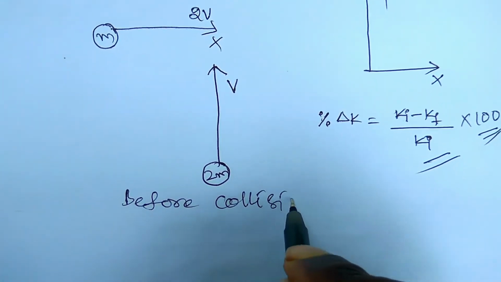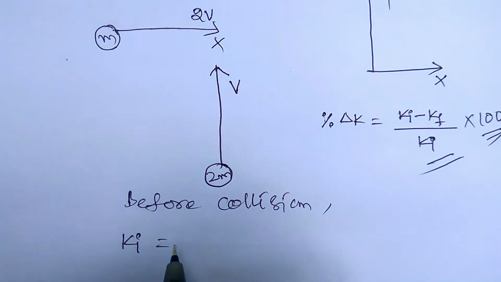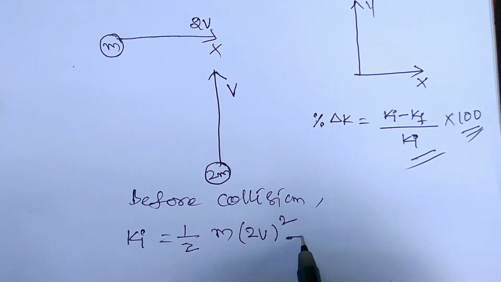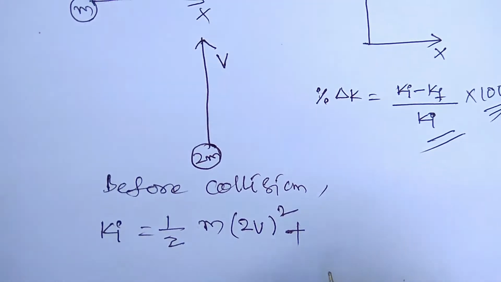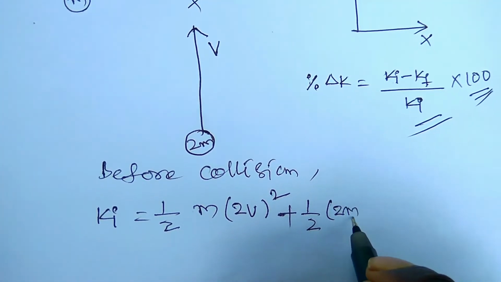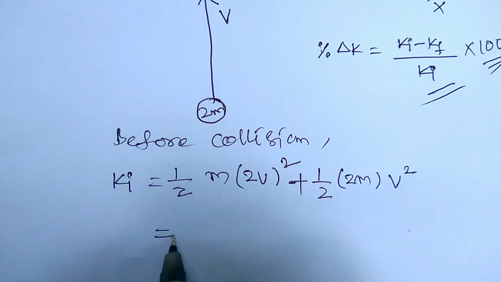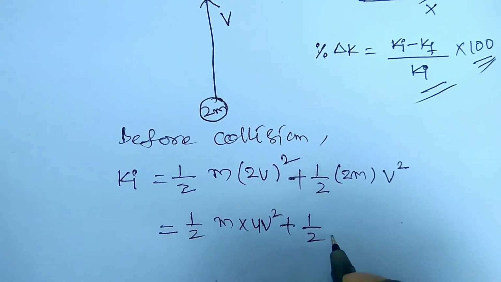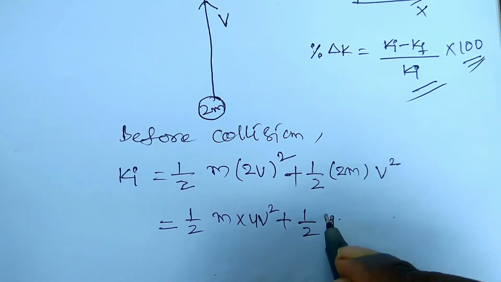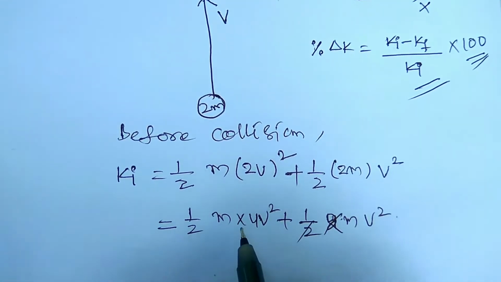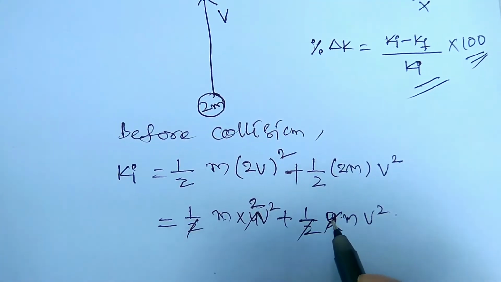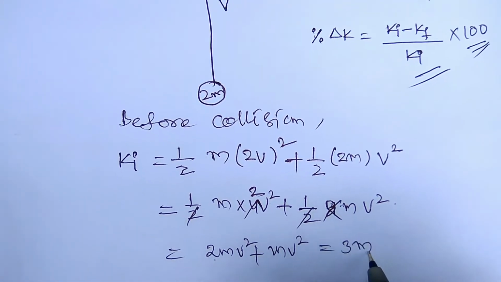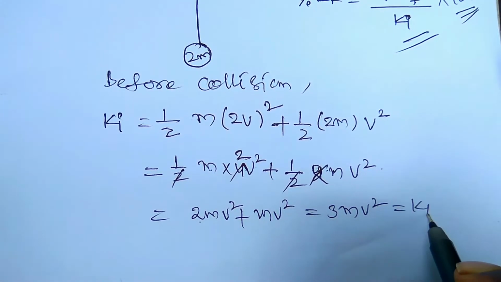So just before collision, the initial kinetic energy Ki is equal to, for the first body of mass m with velocity 2v, 1/2 m (2v)^2, plus for the second body of mass 2m with velocity v, 1/2 (2m) v^2. Simplifying, 1/2 m into 4v^2 plus 1/2 2m v^2: the 2 and 4 cancel, giving 2mv^2 plus mv^2, which is 3mv^2, right? So this is the initial kinetic energy.